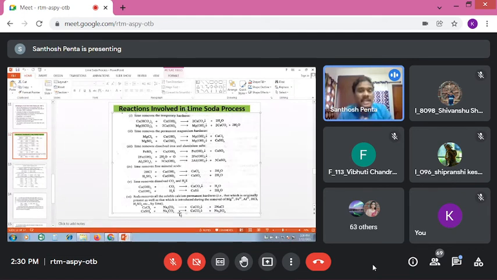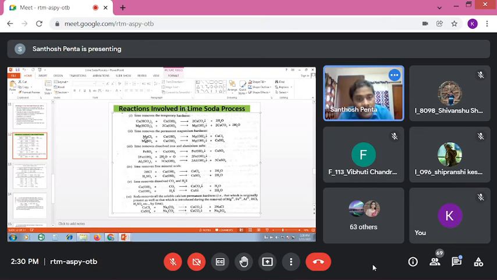Then another conclusion, magnesium permanent hardness. I am not saying magnesium temporary. Temporary hardness means lime is required. Permanent hardness means soda is required. But for magnesium permanent hardness, L plus S is required. L stands for lime, S stands for soda. Lime and soda. Why? Go through the reaction.